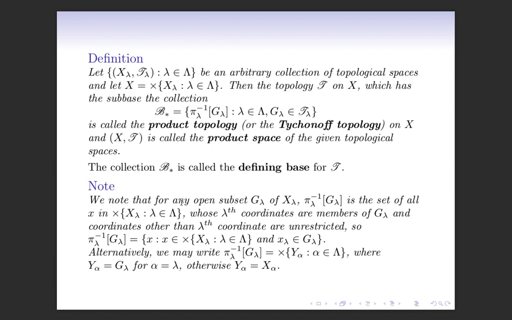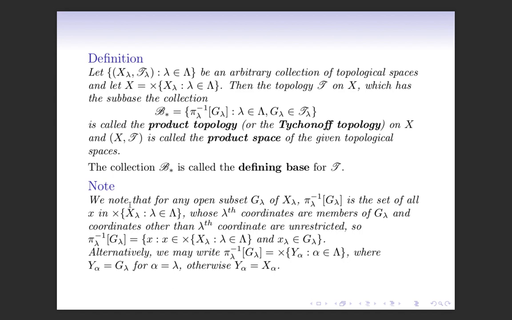We note that for any open set G lambda of X lambda, pi lambda inverse G lambda, which is any member of the subbase, is the set of all x in the Cartesian product whose lambda coordinates are members of G lambda, and coordinates other than lambda coordinate are unrestricted, meaning any member of X lambdas.